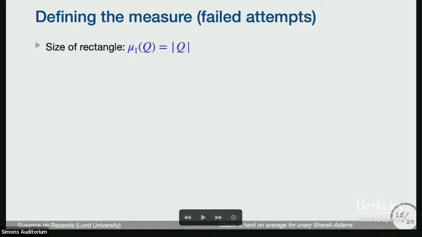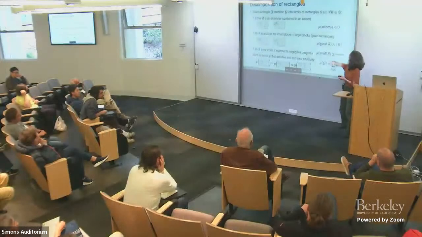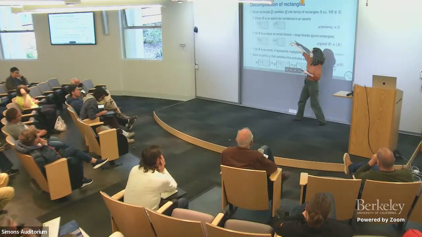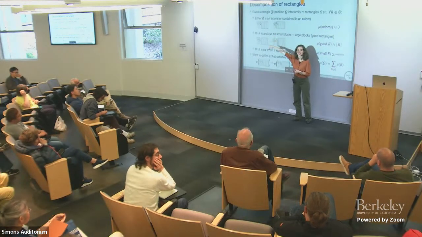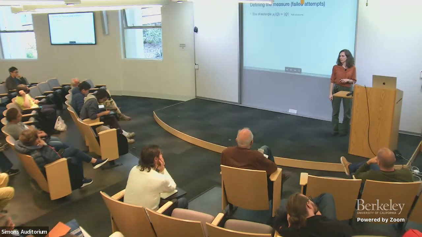Yeah. Rectangles overlap. The rectangles overlap, but that's not per se a problem. It would be okay. But we wanted to satisfy these conditions here. Yes. It's not small on axioms. Axioms are actually a big part of the space. The rectangles are big. So this actually fails on axioms.